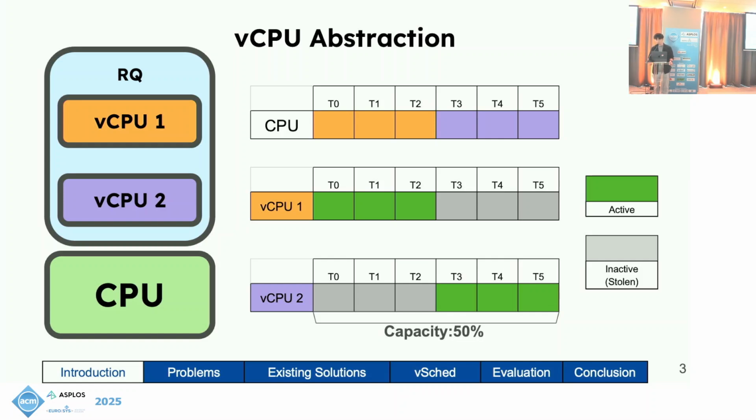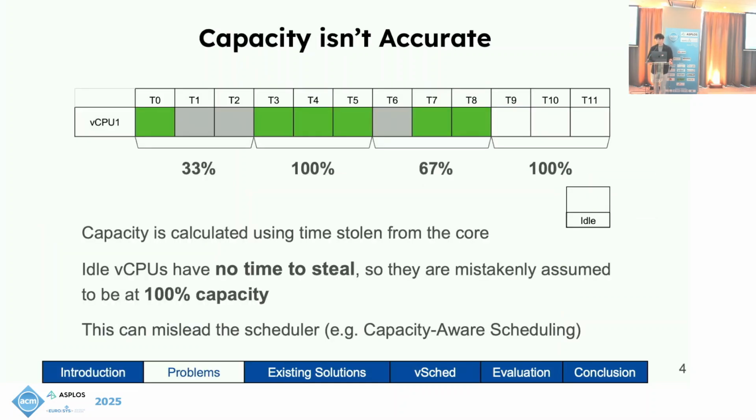During steal time, a vCPU is unable to run any tasks. The percentage amount that a vCPU is available to run is called its capacity. In this example, both cores have a capacity of 50% due to only being able to run half the time. Capacity is calculated using time stolen from the core, but there are problems with how we measure and how we consider capacity. Chiefly, idle vCPUs have no time to steal and are mistakenly assumed to be at 100% capacity always.